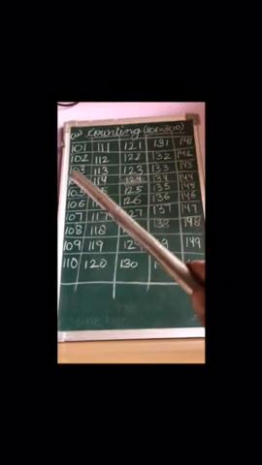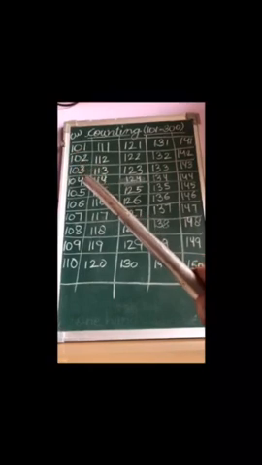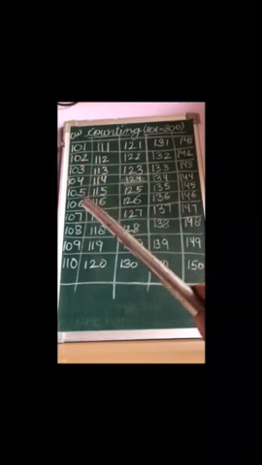So let's start. This is 101, 102, 103, 104, 105, 106, 107, 108, 109, 110. What comes after 109? 110. And what comes after 110? 111. That we will write from the next line. You have to start from the next line. Now 111, 112, 113, 114, 115, then 116, 117, 118, 119, 120.